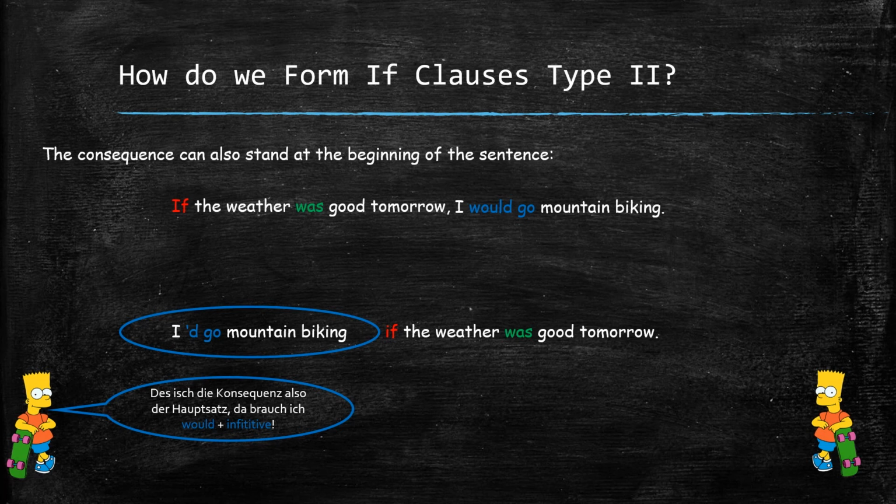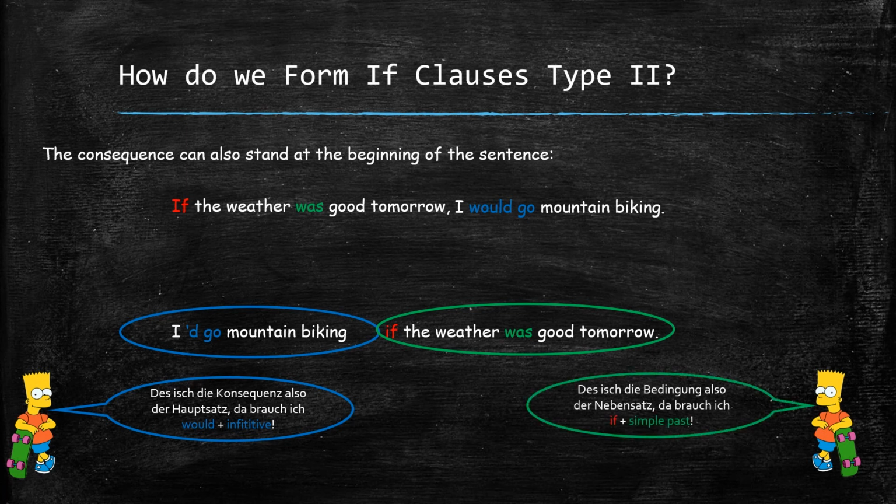Das ist ganz klar die Konsequenz von was anderem. Also der Hauptsatz. Also brauche ich da ganz gewiss would plus infinitive. And on the other side, if the weather was good tomorrow, wenn das Wetter morgen gut wäre. Das ist ganz klar die Bedingung, also der Nebensatz. Und dann ist jedem direkt klar, da brauche ich if plus simple past.